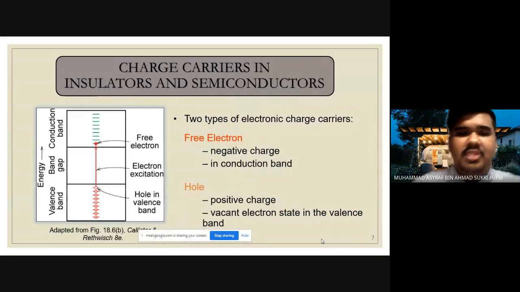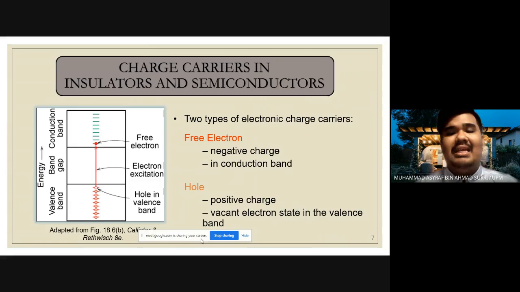Okay, thank you to Syazani. Now I will proceed to the electronics material. I will present about the charge carrier, insulator, and semiconductor. As in figure 8.6 below, you can see the arrangement of the free electron, excitation, and hole in the valence band. In the electronic charge carrier, we have two types, which are free electron and hole.